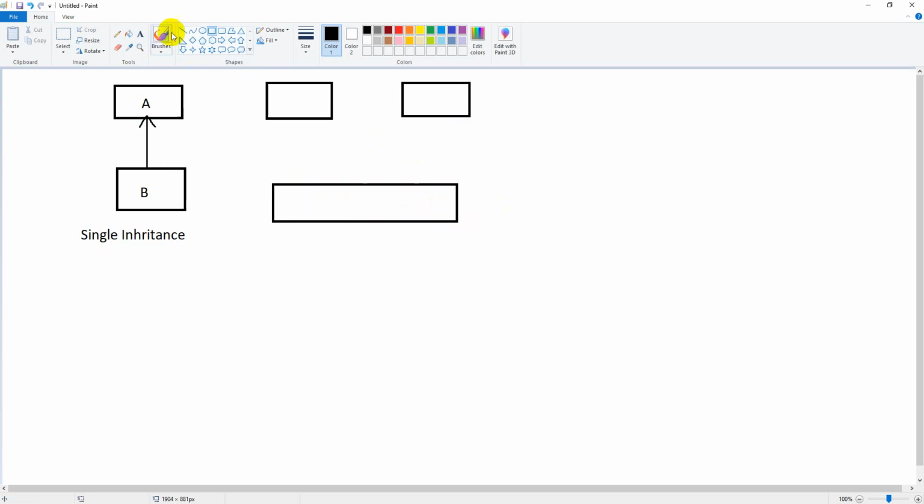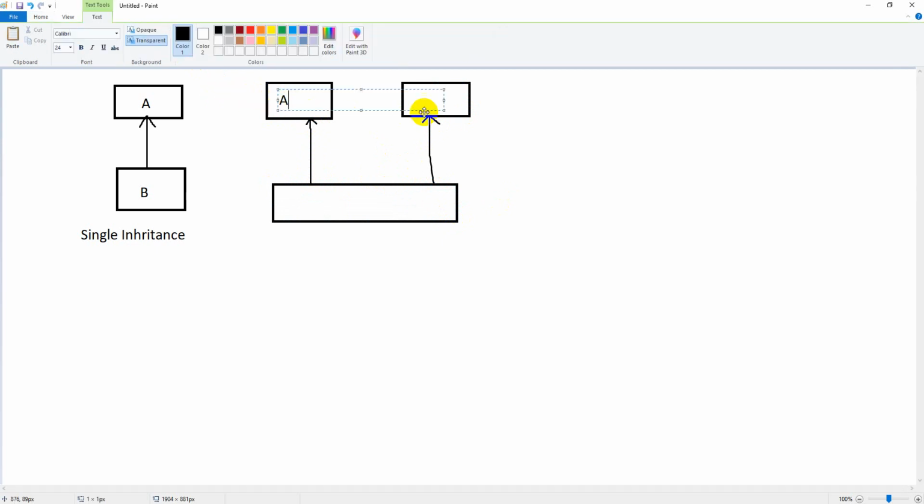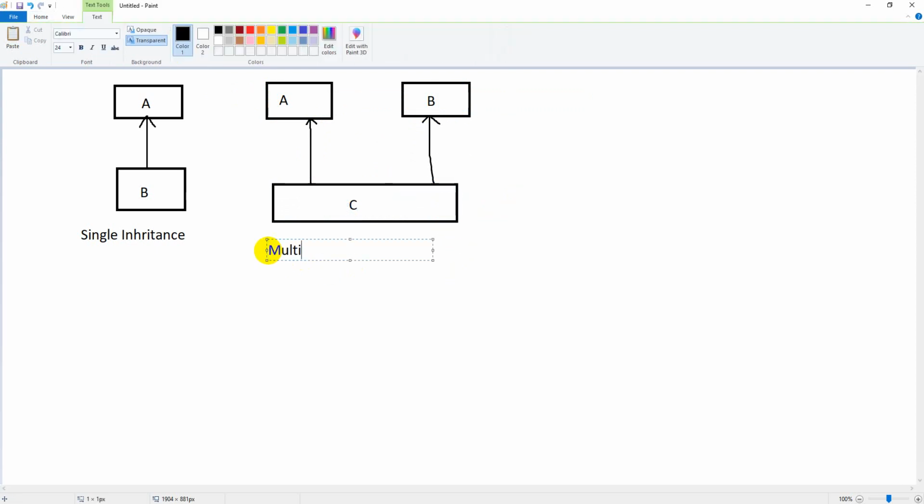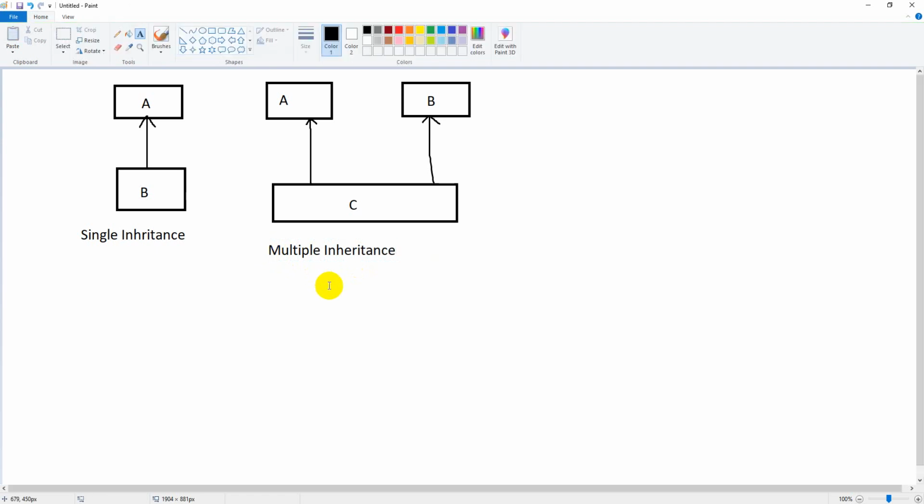Whenever we have multiple parent classes and only one child class, so if we have the parent class A and the parent class B and the child class is C, then we can call it multiple inheritance.